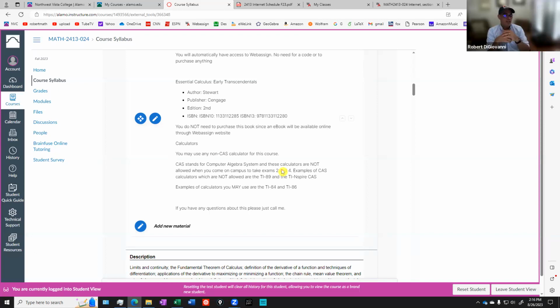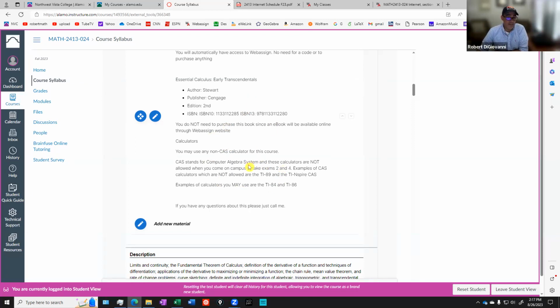And the reason is because it does a lot of the calculus stuff that we're going to learn. And the point of this course is not to see if you can go find the answer in a computer, because we know we could do that using all sorts of resources out there. This is about you becoming a better problem solver and knowing how to use mathematics to solve things, right? So in terms of materials, that's it. You got your online ebook, and then you've got your calculator.